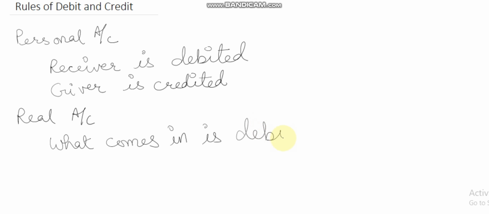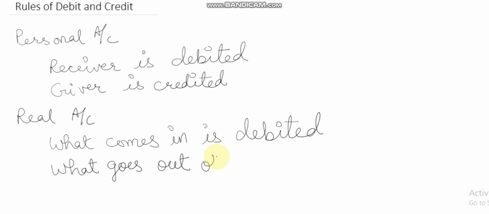Whatever is coming into the business, keep in mind, not coming to the owner but coming into the business: what comes in the business is debited and what goes out of the business is credited. That is, whatever thing is going out of the business will be credited. Okay.